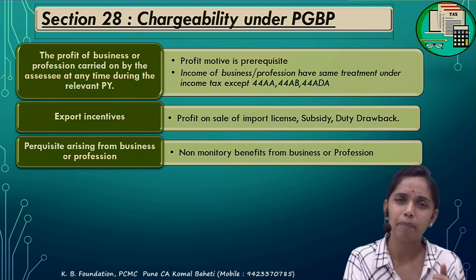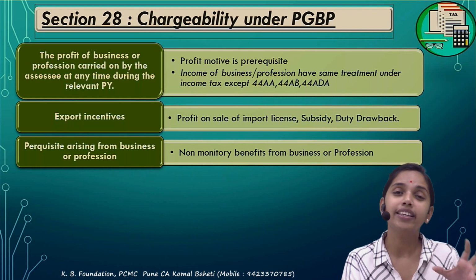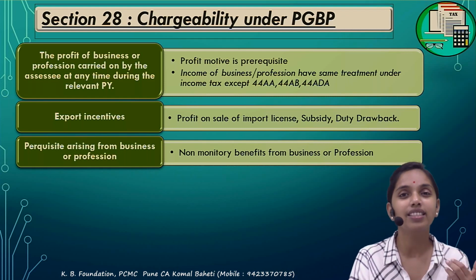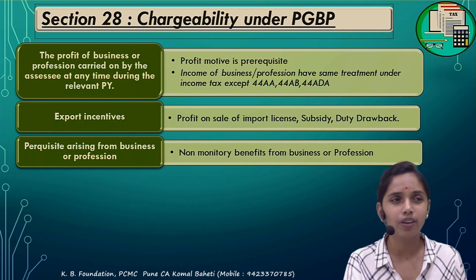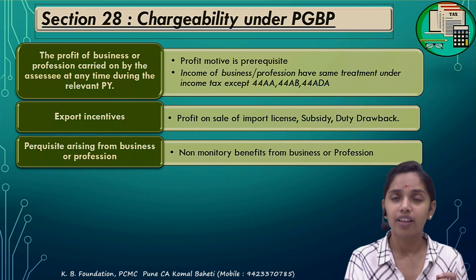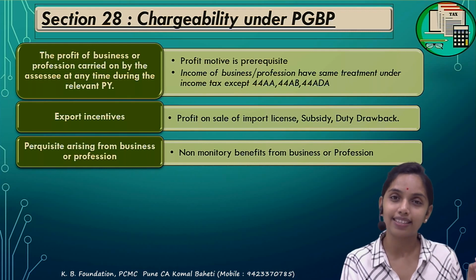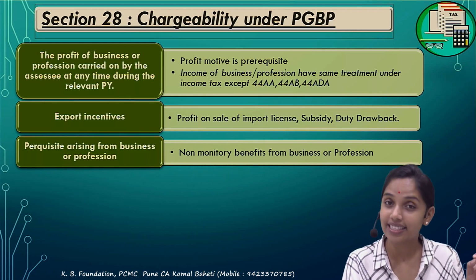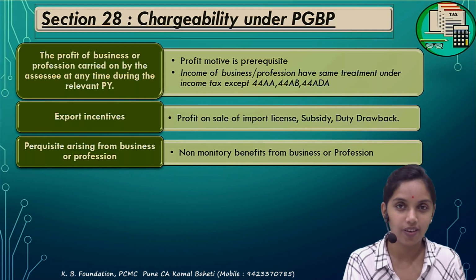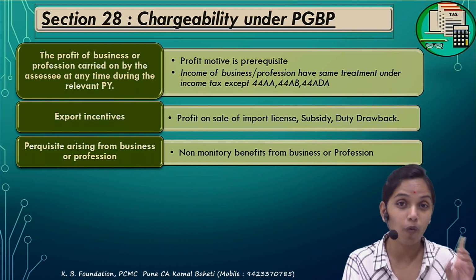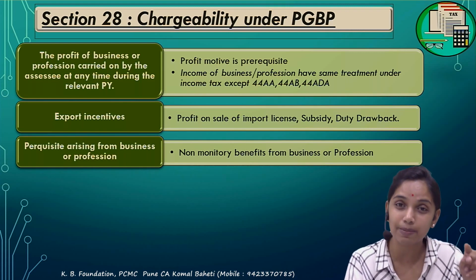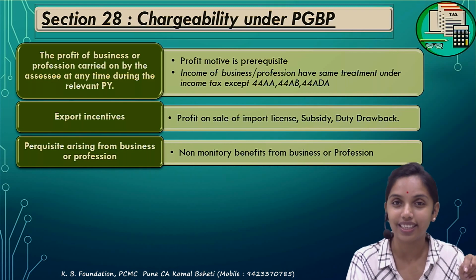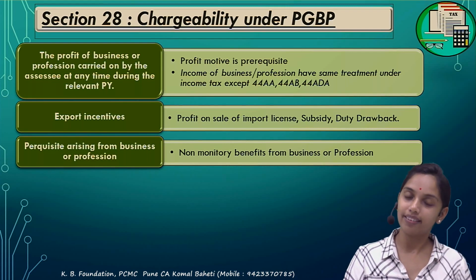A very simple example: the dealer is given some target by the company. Correct. If the dealer achieves that target, the company will give some gift. It could be in the form of a car, or some gold coins or anything. So that is taxable in the hands of the dealer, not as a gift, not as income from other sources. That is taxable under the PGBP. Why? Because that non-monetary benefit has been received out of his business.